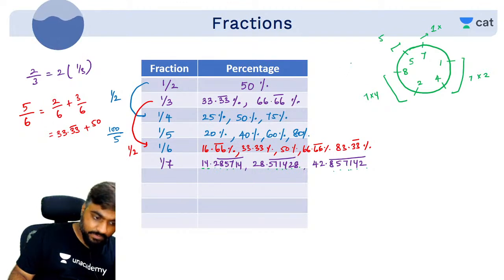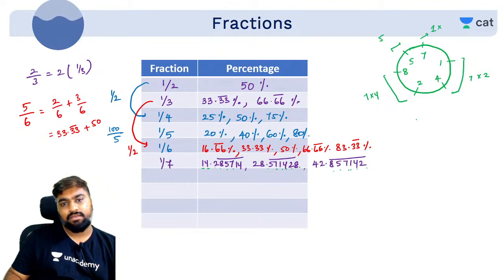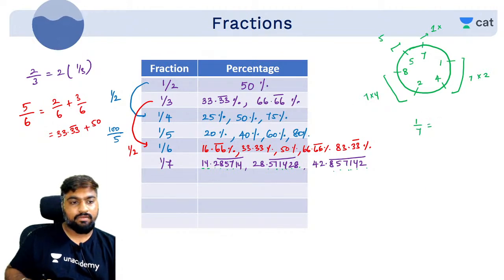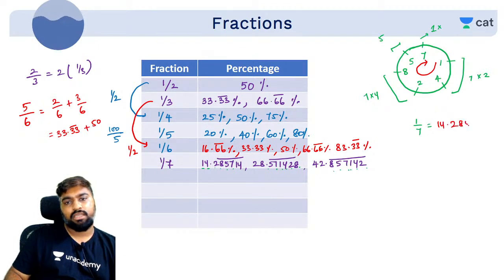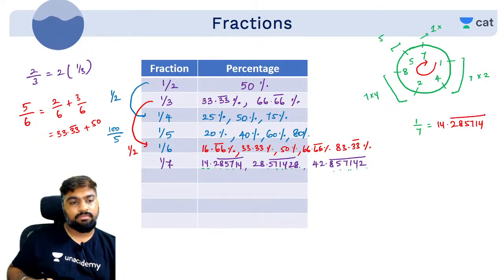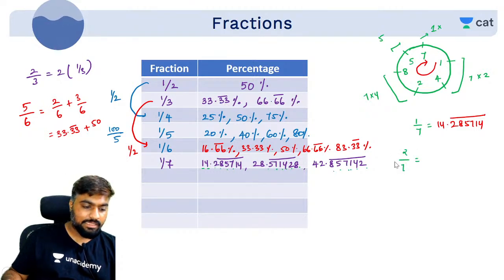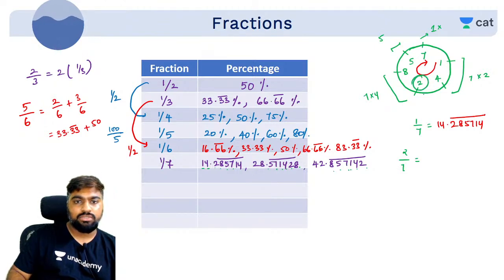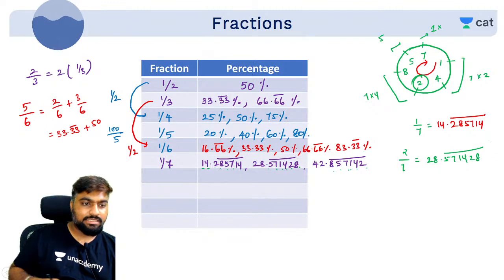That's it. Yes. So here, if you want 1 by 7, basically start from the smallest number. What is the smallest number? 1. 14.285714285714285714, it will keep going like this, repeating. How much will 2 by 7 be? What does 2 by 7 mean? Take the second smallest number. What is the second smallest number? 2. It will start with 2, 28.571428 bar, it will keep going. Is it understood?